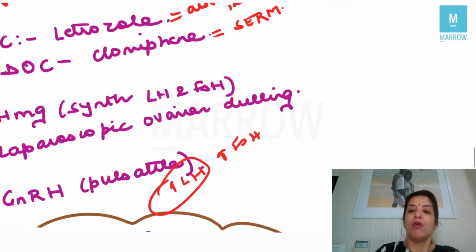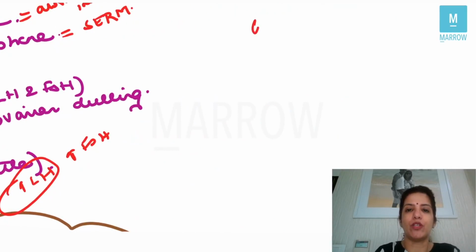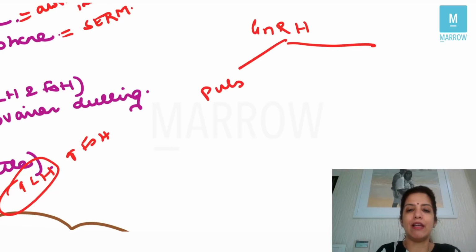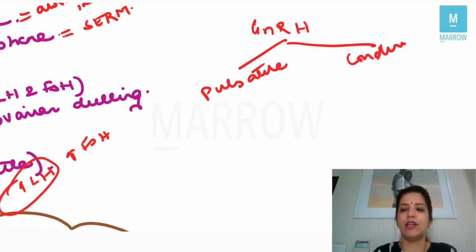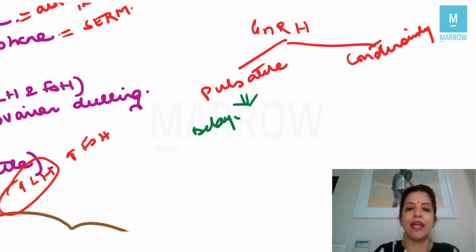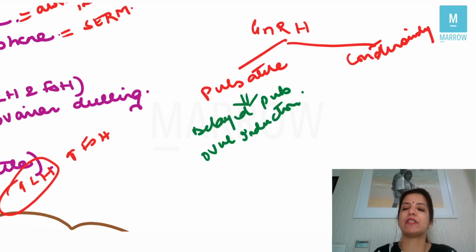Now, a very important thing you have to remember is what are the conditions in which you have to give GnRH in a pulsatile manner, and what are the conditions in which you have to give GnRH continuously. You have to give GnRH in a pulsatile manner only in two conditions: in delayed puberty and for ovulation induction, like you are doing in PCOS.